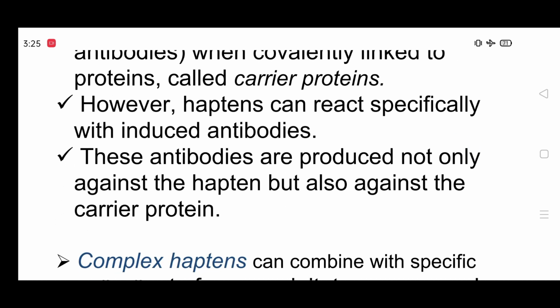These antibodies are produced not only against the haptens but also against the carrier protein, so antibodies form in the body against the hapten and also against the carrier protein.